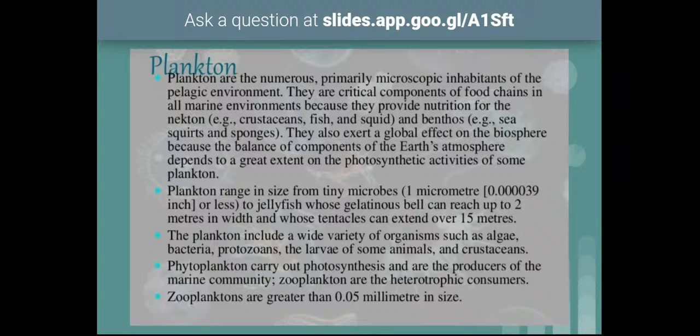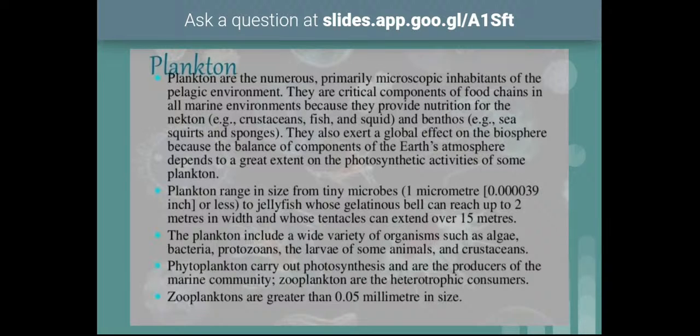Microbenthos will be around 0.1 millimeter in size. Organisms of 0.1 to 1 millimeter in size are called mesobenthos. The organisms which are bigger than 1 millimeter are called macrobenthos. So these are the three different classes of benthos based on their sizes. The microbenthos organisms include diatoms, bacteria, and ciliates.